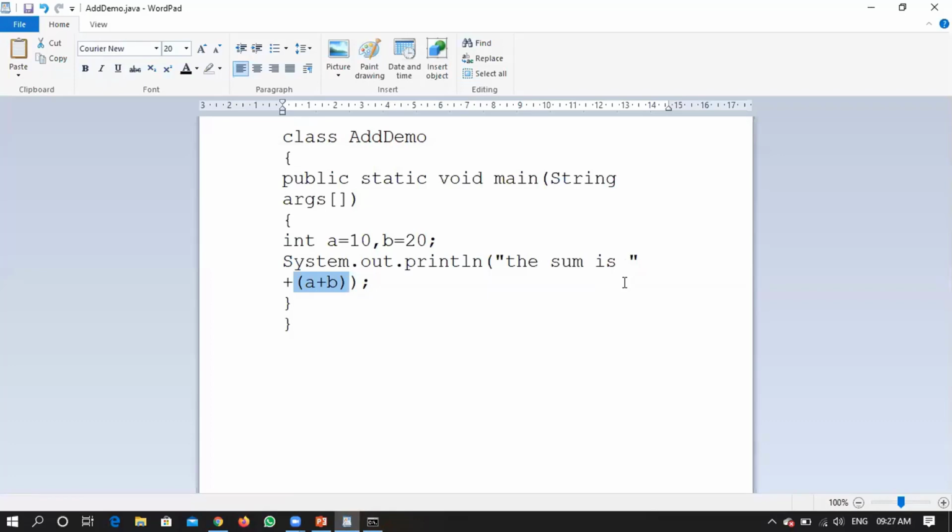Hope things were clear from the start of the class. Just in 1 minute I'll tell you what are the things we have done. We have just written a small addition of two numbers program. First we printed output as "the sum is 30" in normal fashion, just printing the value of c. Then we modified and tried to print something like "the sum of 10 and 20 is 30". Second modification. The third modification is this one, whatever you are seeing on the screen.